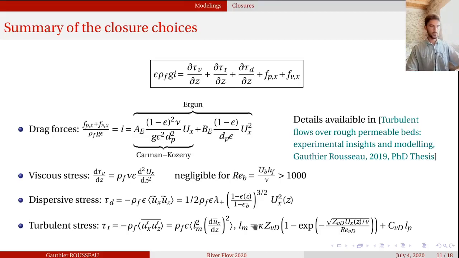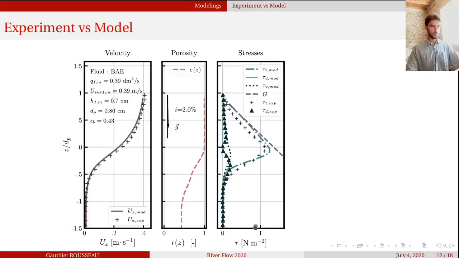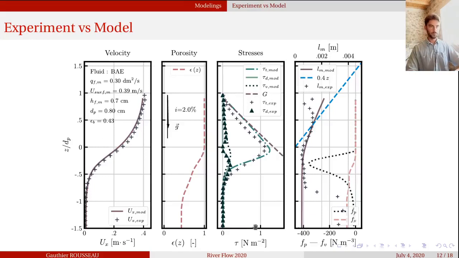So with these closures, we were able to produce vertical profiles for a given setup, for several runs. Here is one run, and here you can see how we modeled the mixing length. It is constant in the subsurface, and then you increase the mixing length, but you also see that the trend is different from the classical 0.4 von Karman constant times the vertical position, since we were introducing the damping effect.